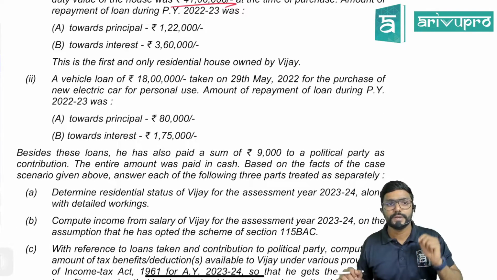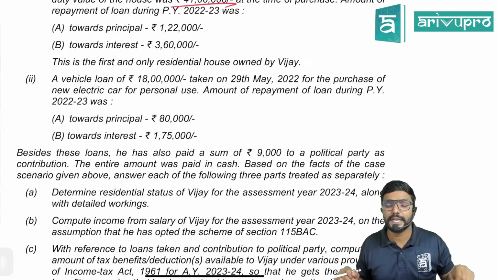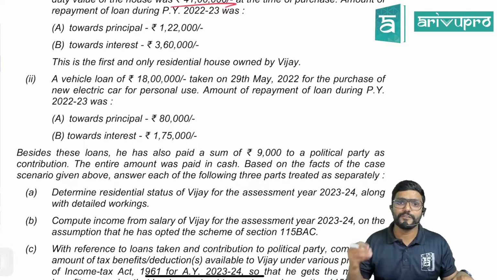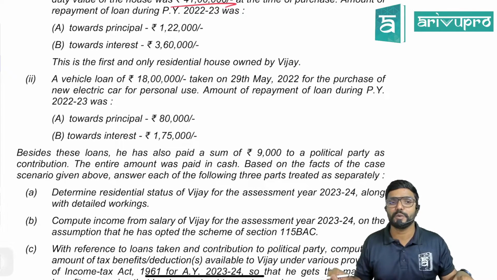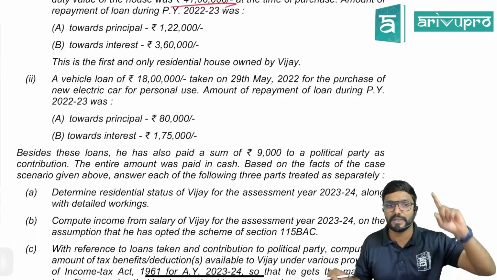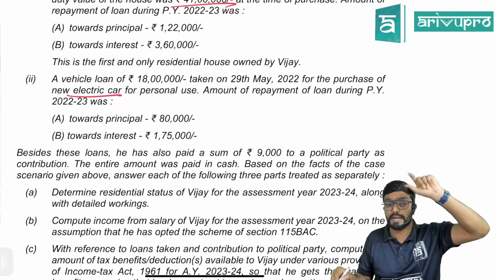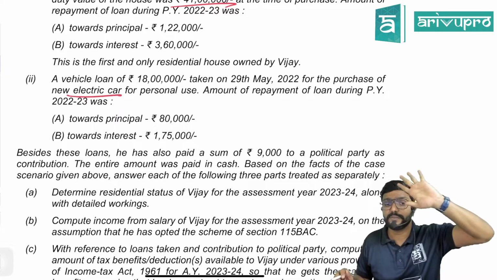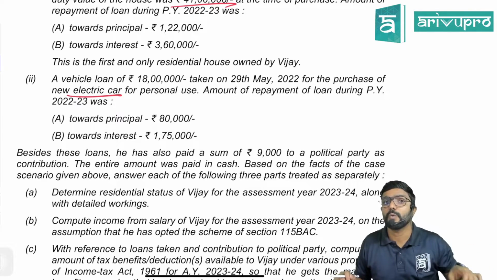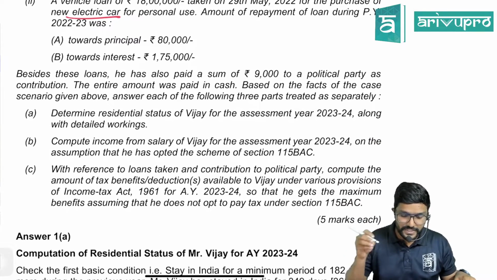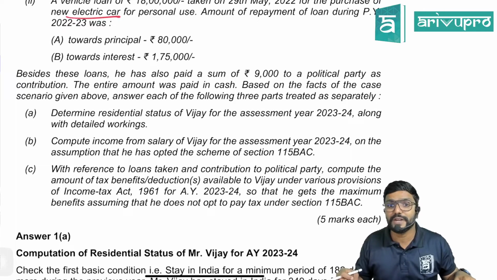Now the second loan, a vehicle loan of 18 lakh taken on 29th May 2022 for the purchase of a new electric car for personal use. Amount of repayment of loan during the previous year 22-23 was towards principal 80,000, towards interest 1,75,000. Besides these loans, he also has paid a sum of 9,000 to a political party as a contribution.